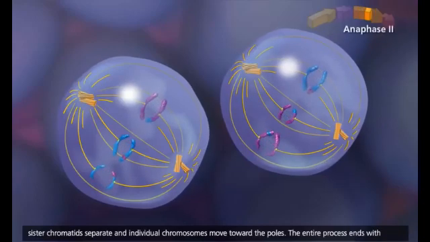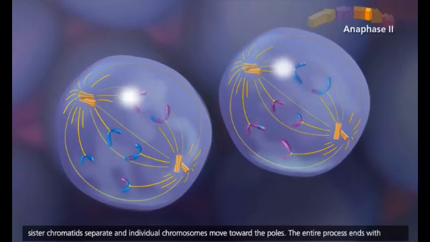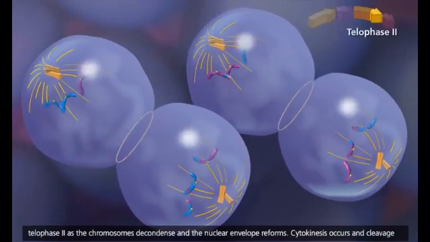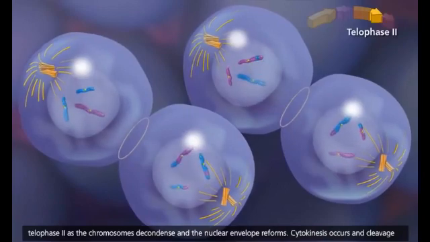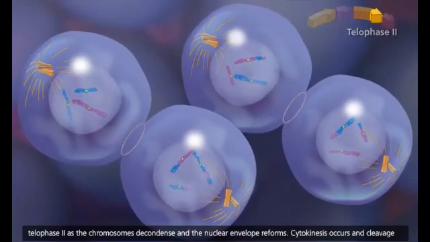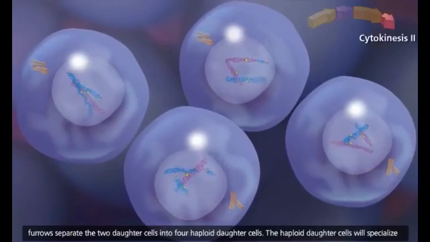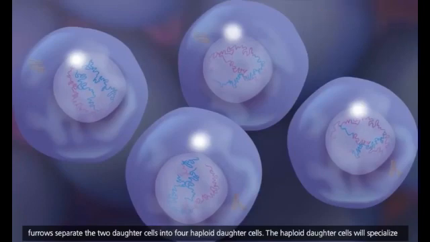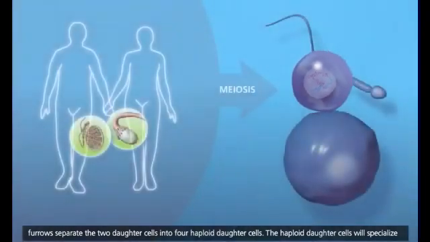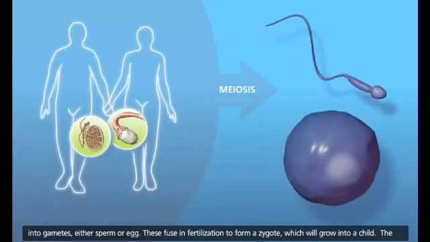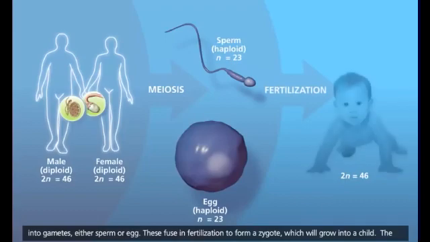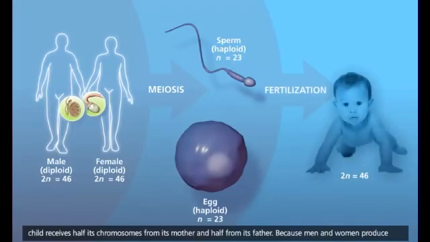During anaphase II, sister chromatids separate and individual chromosomes move toward the poles. The entire process ends with telophase II, as the chromosomes decondense and the nuclear envelope reforms. Cytokinesis occurs, and cleavage furrows separate the two daughter cells into 4 haploid daughter cells. The haploid daughter cells will specialize into gametes, either sperm or egg. These fuse in fertilization to form a zygote, which will grow into a child. The child receives half its chromosomes from its mother and half from its father.